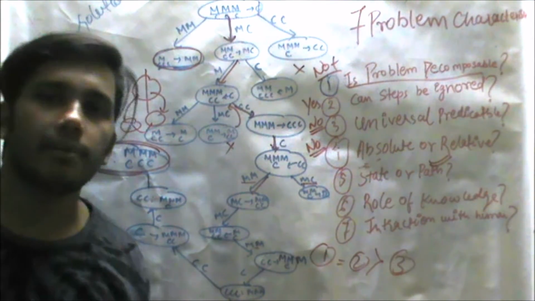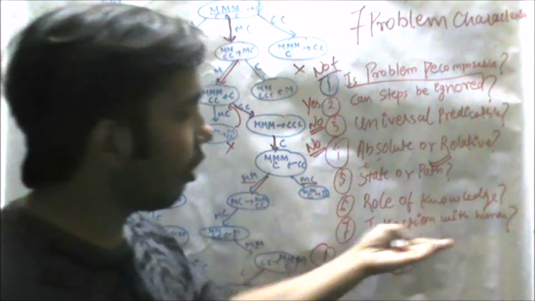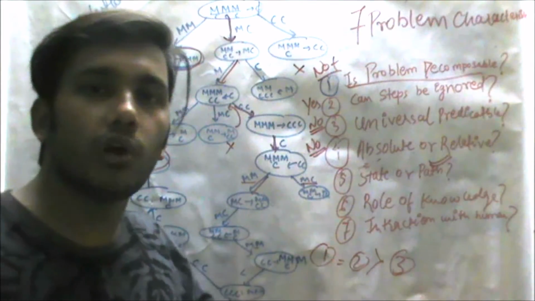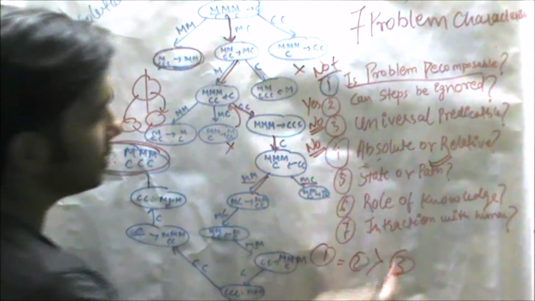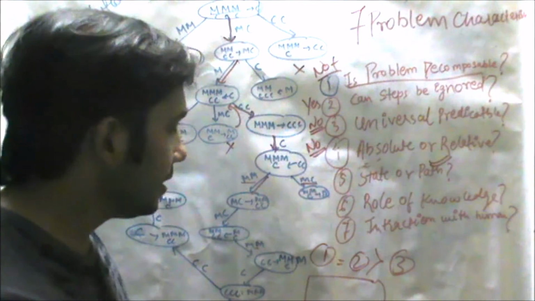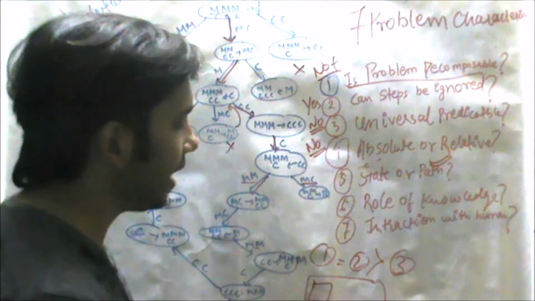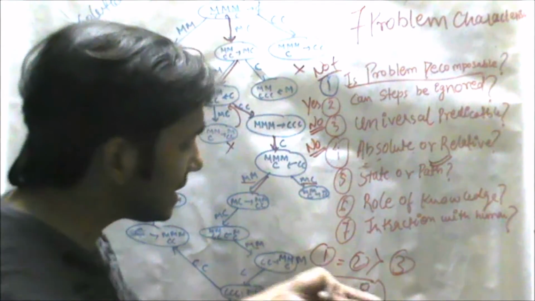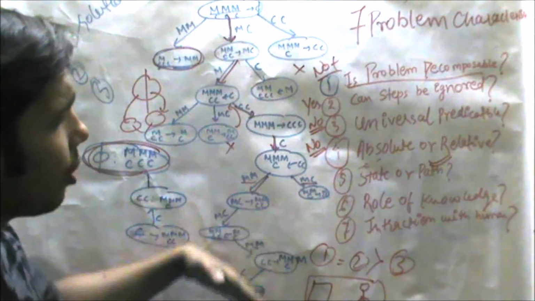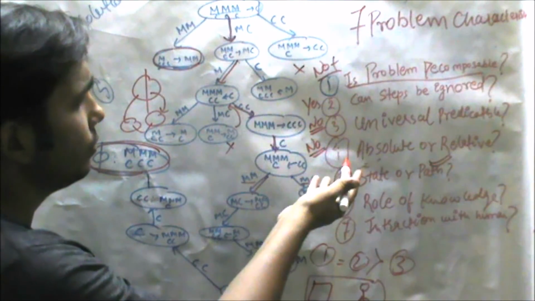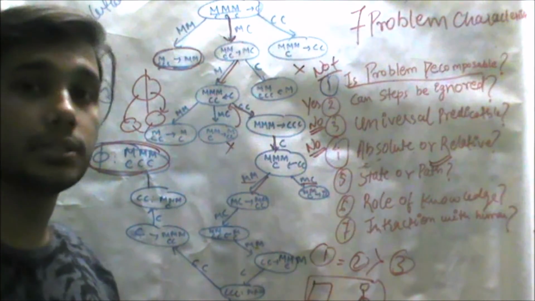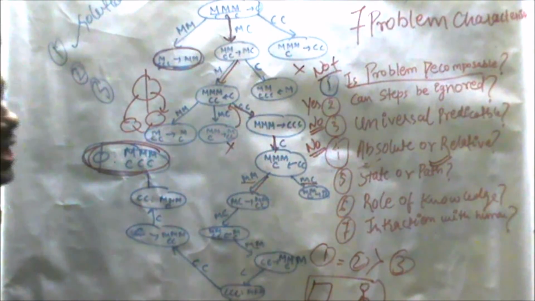And the last property of the 7 problem characteristics is: what is the role of interaction with a human? It means, for solving this problem, do we require a human at the ground level? It is not like a game of chess, where on one side a computer is sitting and on the other side a human is sitting, and at each step the human is thinking. But in this problem we know that the problem is already classified and we do not need any interaction with a human or PC. So that was the 7 problem characteristics with the help of the missionaries and cannibals problem.